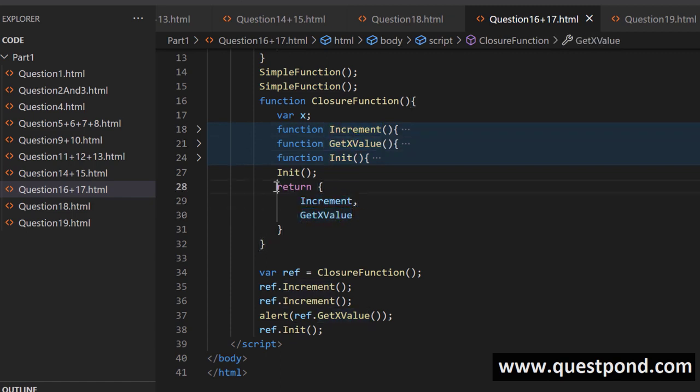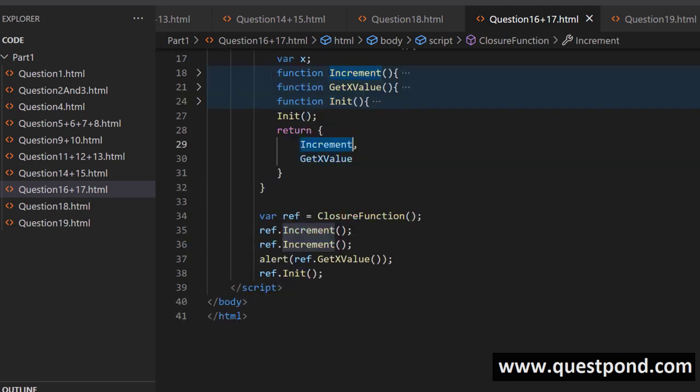So you can see in the return, I'm saying that yes, anybody from outside can call the increment and get x value, but you cannot call init. In the return, I have not exposed init. So this is again one of the biggest benefits of closures: abstraction, show only what is needed to the external world. So this init is called from the function, but it is not available outside.